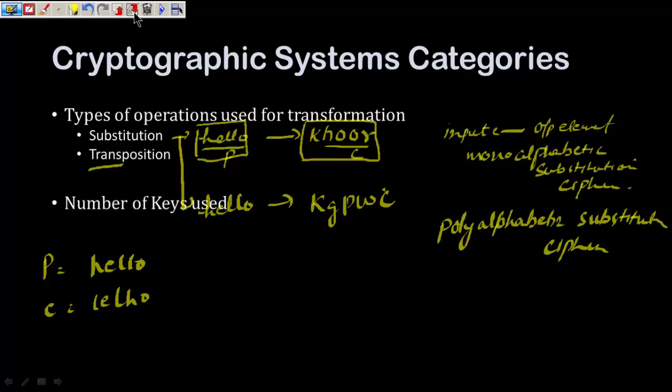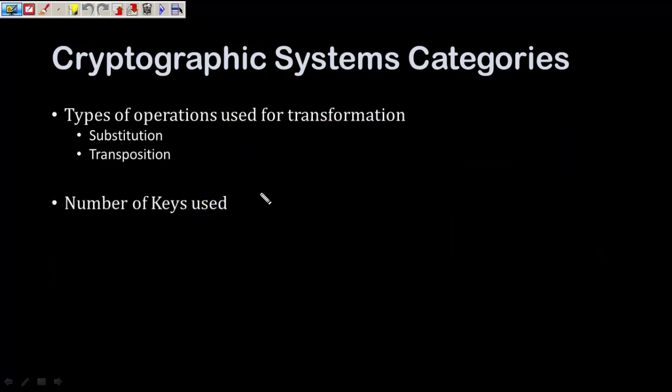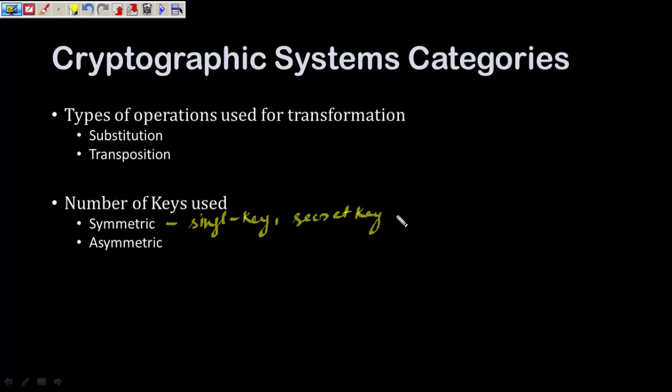Second is number of keys used. And in this, we have been consistently talking about the symmetric and the asymmetric key algorithms. Symmetric is also called as the single key algorithm or secret key method or conventional cryptography. The key used over here is generally represented by KS.